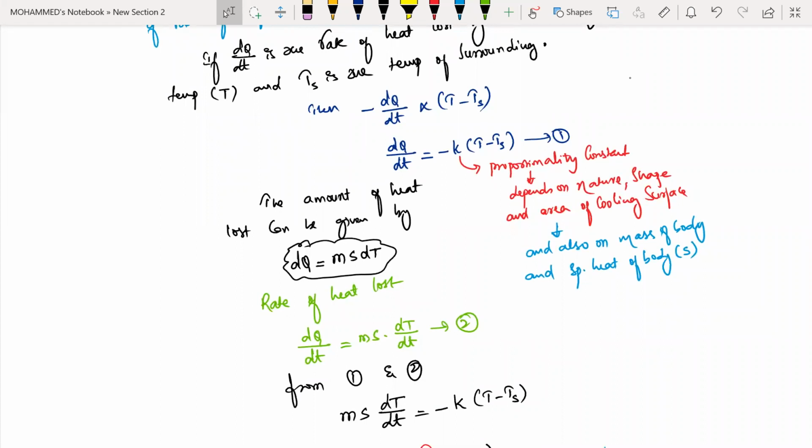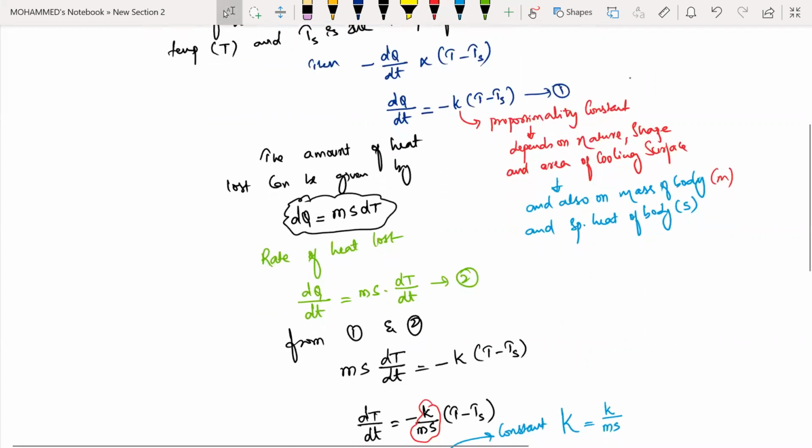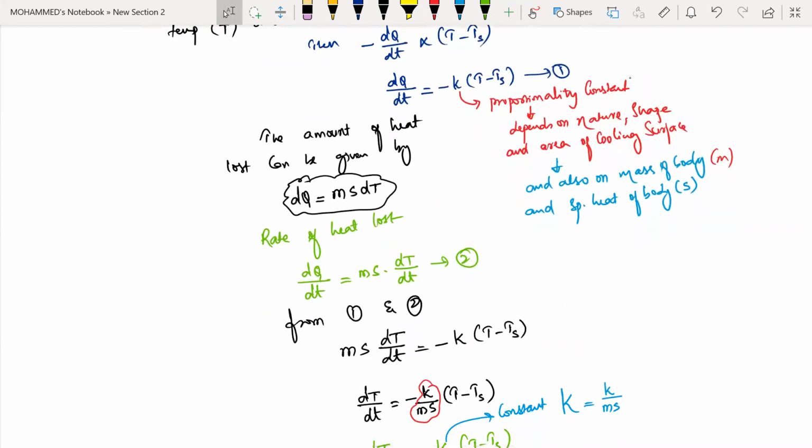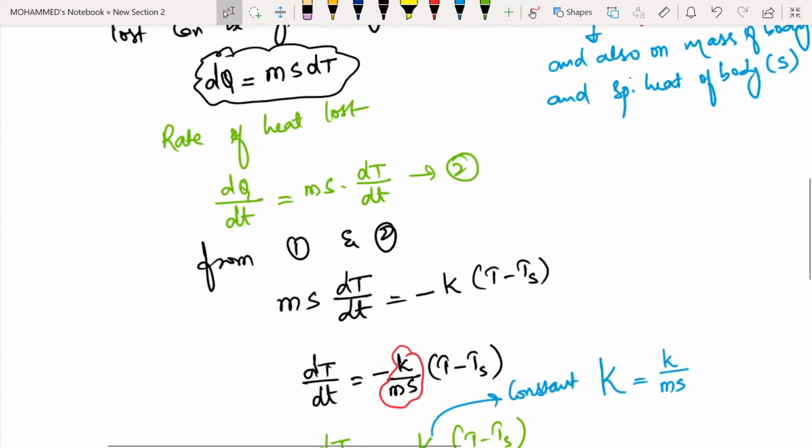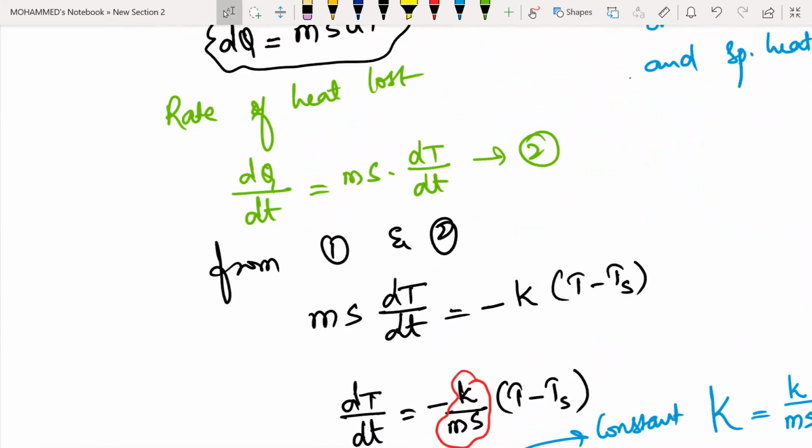The mass of the body I can write as m. So for the rate of cooling, dQ is equal to m s into delta T. For rate of heat loss, dividing by dt on both sides, dQ by dt is equal to m s into dT by dt.